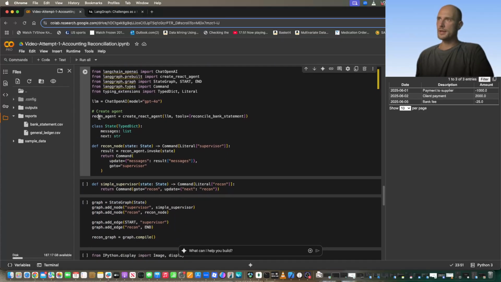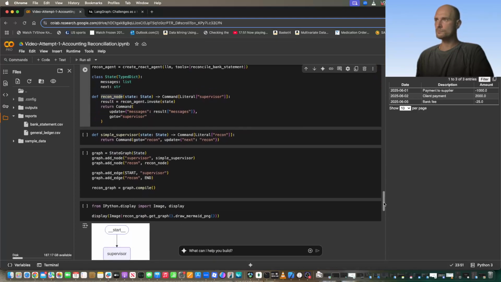Now here we're creating our reconciliation agent. We're providing our neural network, which is the ChatGPT piece here, and we're supplying tools that the agent will have access to. We're creating this as a node because LangGraph will need this to be converted into a function.